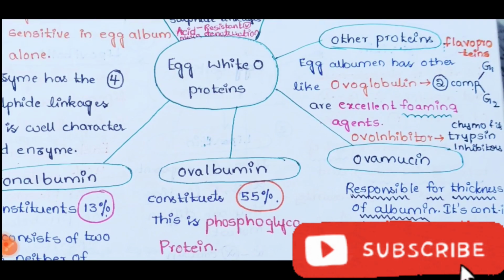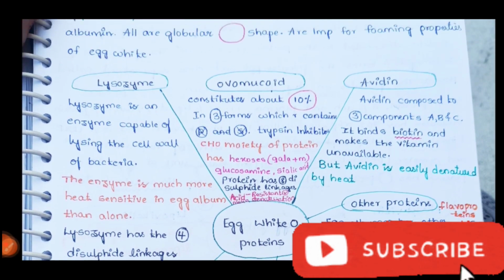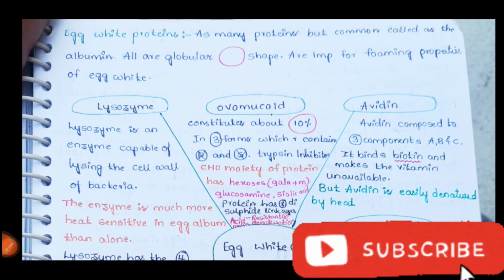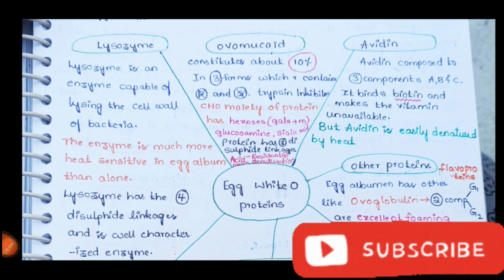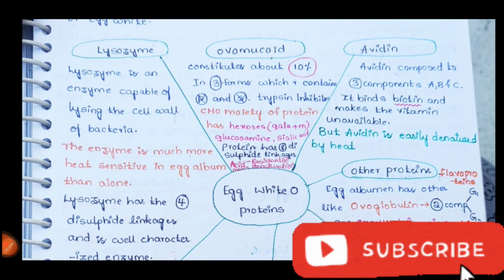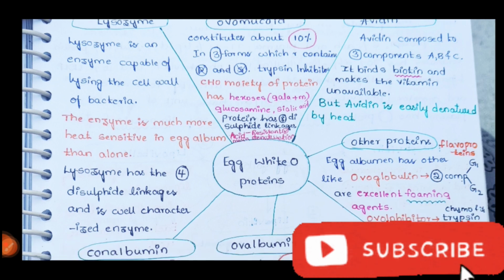And next, coming to the other proteins, egg albumin has other proteins like flavoproteins, ovoglobulin, and excellent foaming agents like ovoinhibitors. All these are the proteins present in egg white. Lysozyme is an enzyme which breaks the cell wall of bacteria. Ovomucoid is a trypsin inhibitor. Avidin makes the biotin unavailable.